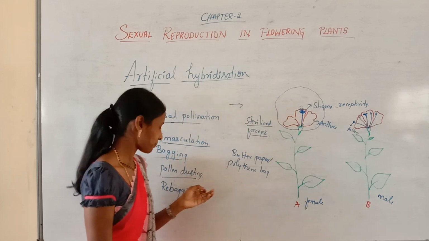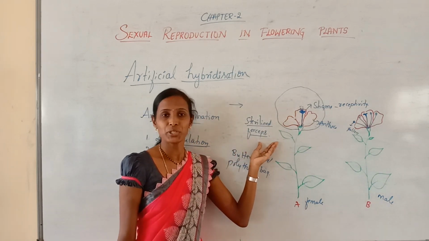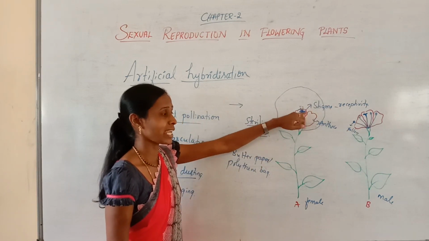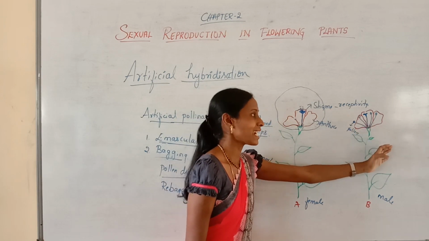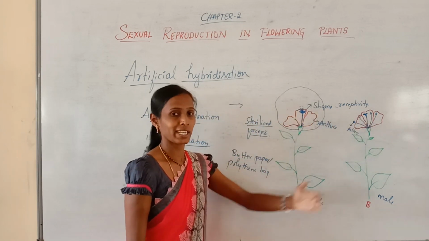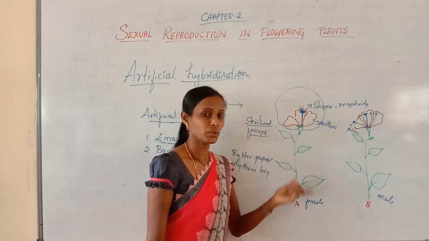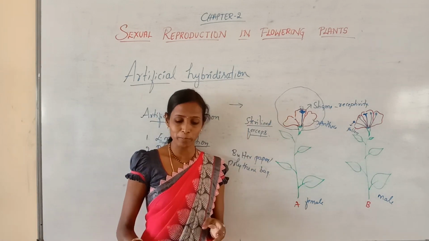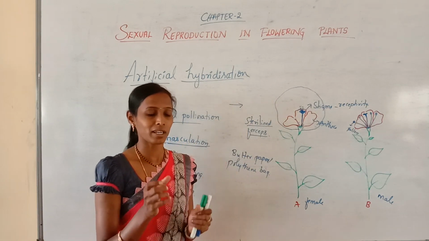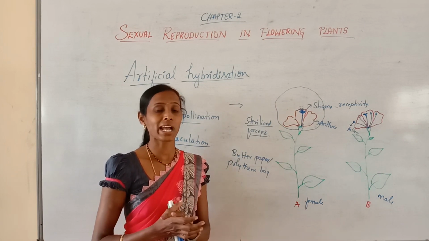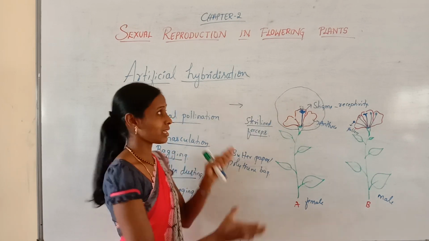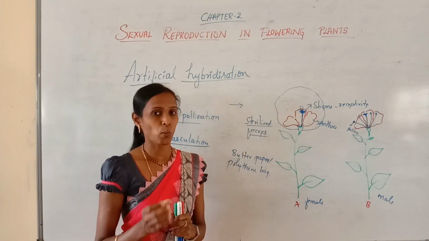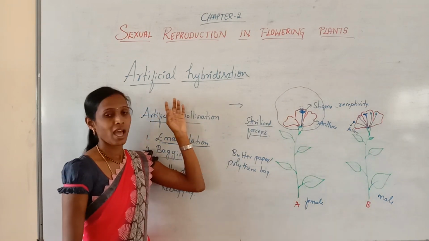So this is the case of unisexual flowers. Again, after the bagging, when the stigma attains maturity, you can take the pollen grains from the desired plant and dust them over the stigma, and again it leads to fertilization. This artificial hybridization is one of the important techniques in plant breeding programs, in order to produce commercially superior varieties. This artificial hybridization is mainly meant for the production of superior varieties. So that completes artificial hybridization.